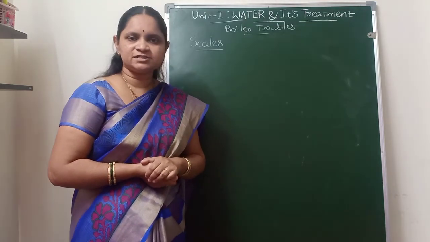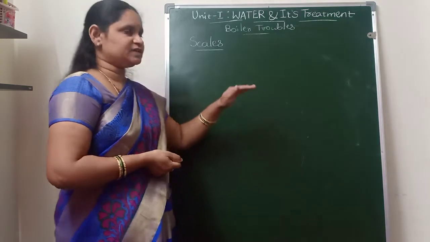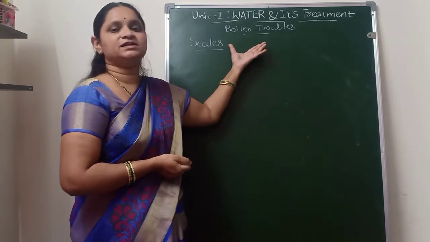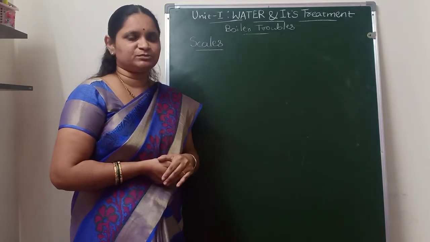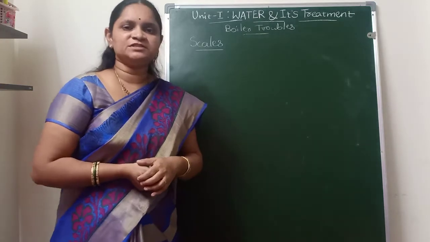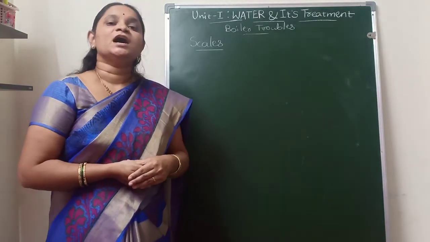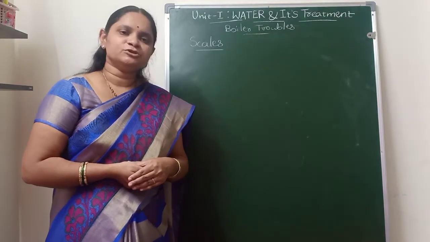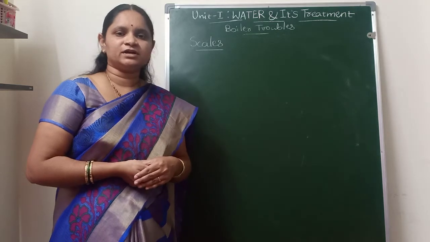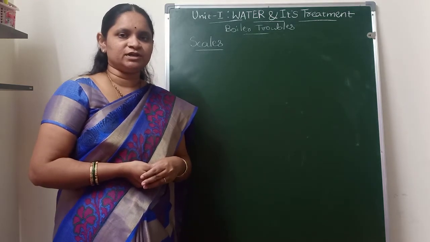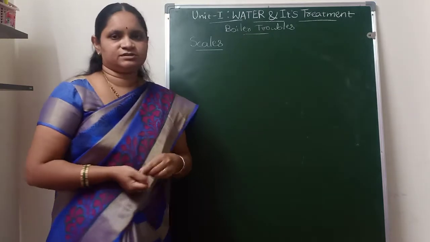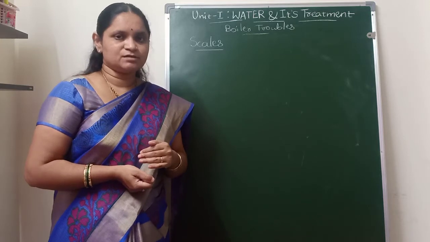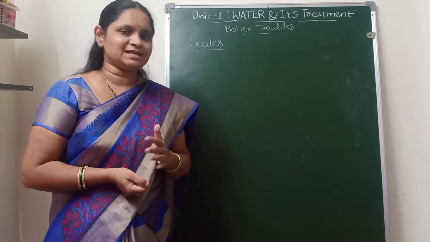So in the previous class we were discussing the boiler troubles, and I briefly gave the description of the different types of boiler troubles. Boiler troubles are the operational troubles which are created when we are using hard water in the boilers. When we use hard water, the dissolved salts of the boiler feed water may create operational troubles in the boilers, and that is known as boiler troubles. The different types of boiler troubles are scales and sludges, priming and foaming, caustic embrittlement and boiler corrosion.